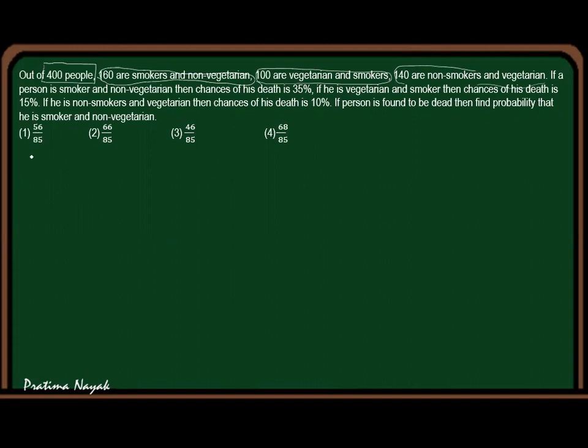So first I'm taking E1. What is E1? E1 is the smoker and non-vegetarian. E2 is vegetarian and smoker. E3 is non-smoker and vegetarian.